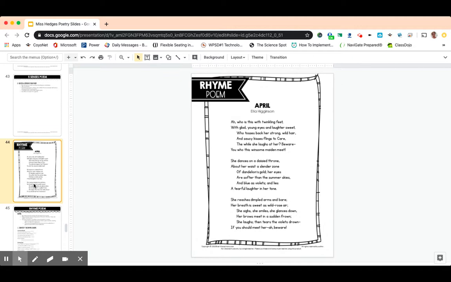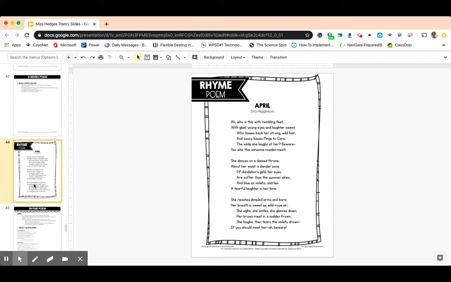Okay, we're going to read this poem together, and then we're going to go ahead and talk about the rhyme poem. Okay, so this is called April by Ella Higginson. Who is this with twinkling feet, with glad young eyes and laughter sweet, who tosses back her strong, wild hair and saucy kisses flings to care, the while she laughs at her?